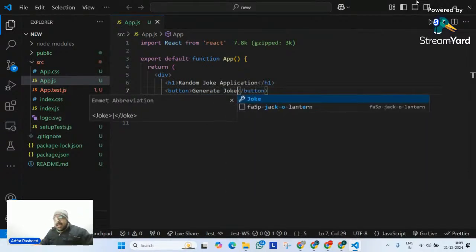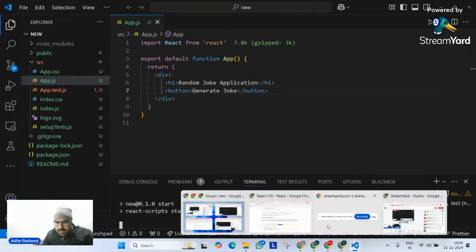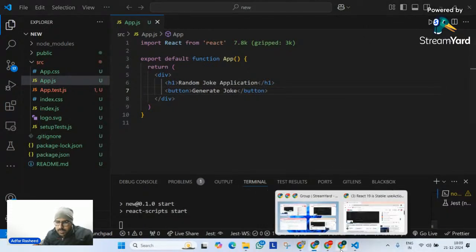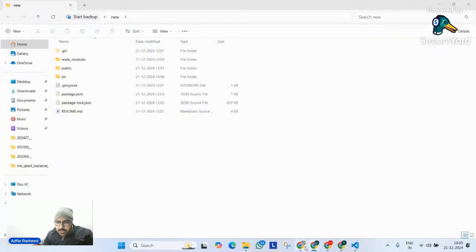Now what I will do is go here and start the terminal. So npm start. What's going to happen? Of course, we will simply have our browser. I think I had Google Chrome, right? So where is it?